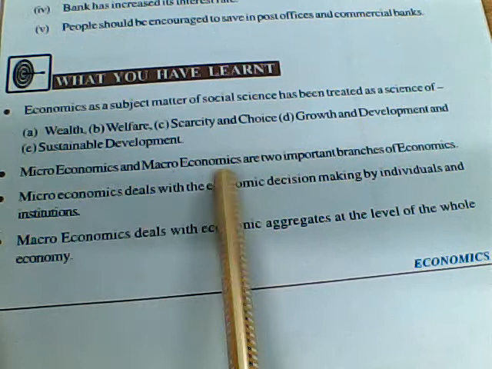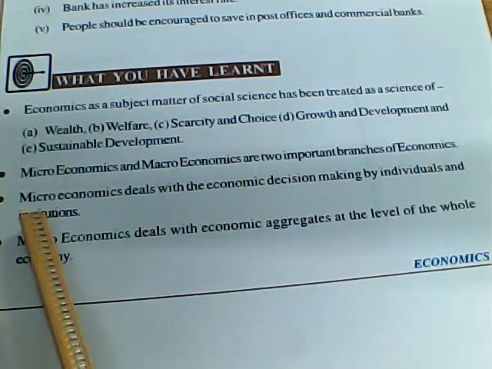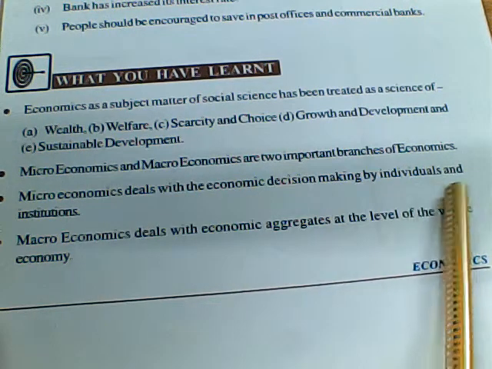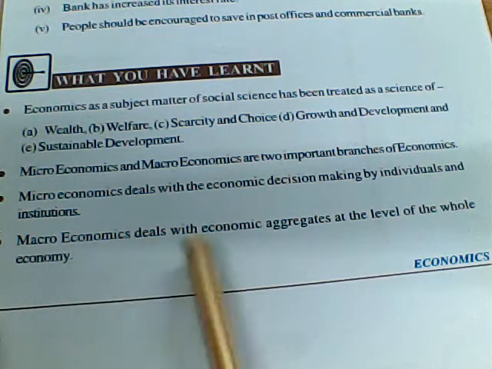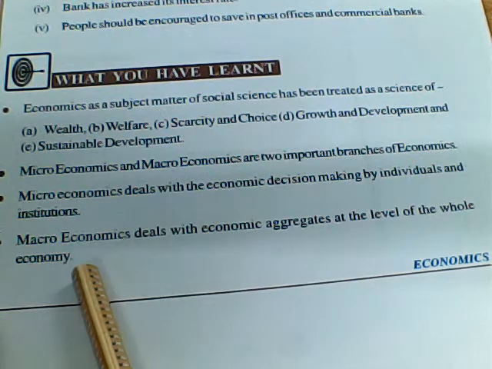Microeconomics and macroeconomics are two important branches of economics. Microeconomics deals with economic decision making by individuals and institutions. Macroeconomics deals with the economic aggregates at the level of the whole economy.